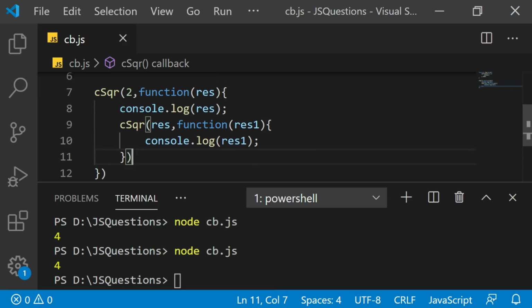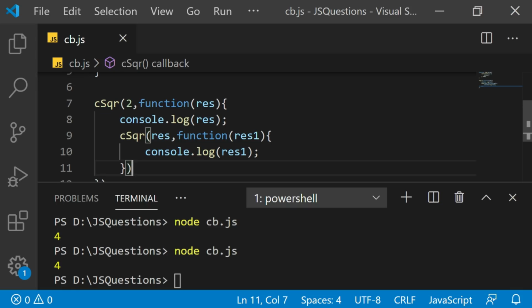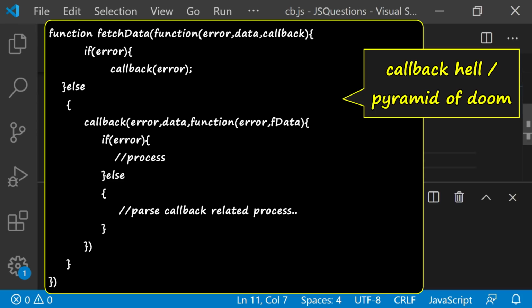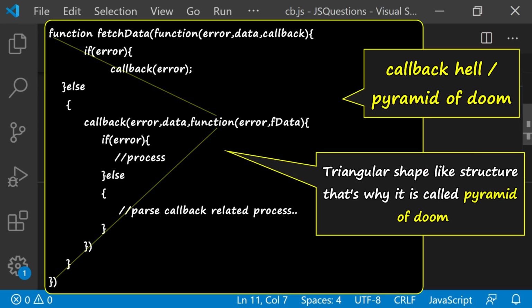Now see this. You just have two levels of callback functions, and now the code will start looking clumsy. These situations are difficult, especially when you are dealing with error handling, and there are many other things. It looks something like this. If you have more processes to deal with, let's say you have 3 levels or maybe more levels of callback functions, the picture will look something like this with callback functions.